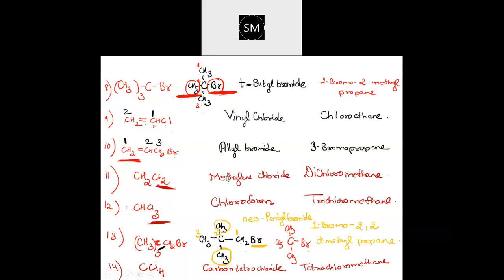Yeah. So when you are naming haloarenes, benzene related compounds, for the common name you need to know the positions, correct? If you are having benzene, you should know the positions. Do you remember for common name I had given you the positions? There is a name given for those positions. If you have the halogen atom attached over here, this position will be called as a para position, correct?